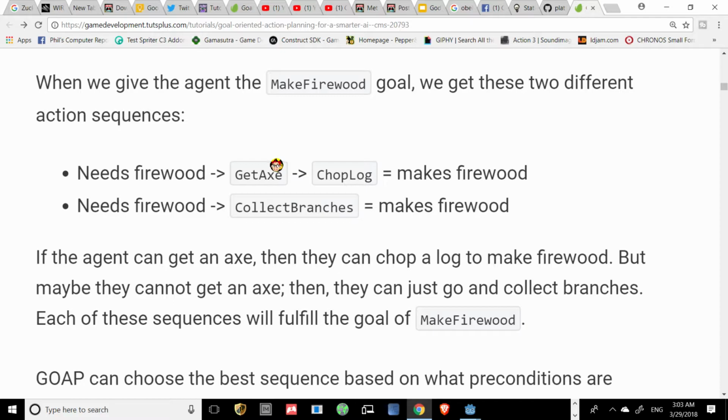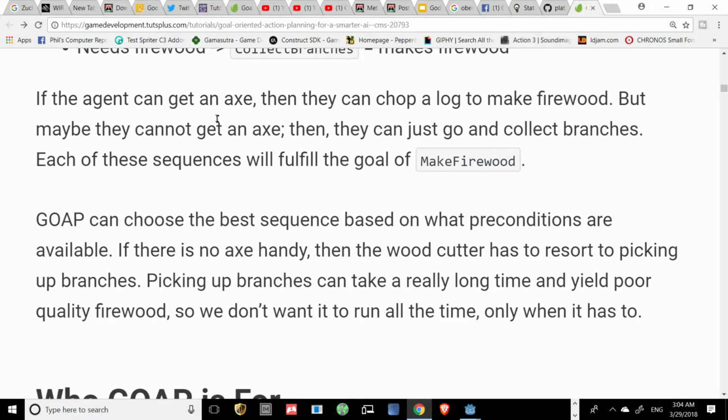When you give the agent the make firewood goal, we get these two different action sequences. Needs firewood, get axe, chop log, makes firewood. Needs firewood, collect branches, makes firewood. If the agent can get an axe, then they can chop a log to make firewood, but maybe they cannot get an axe, then they can just go and collect branches. Each of these sequences will fulfill the goal of making firewood.